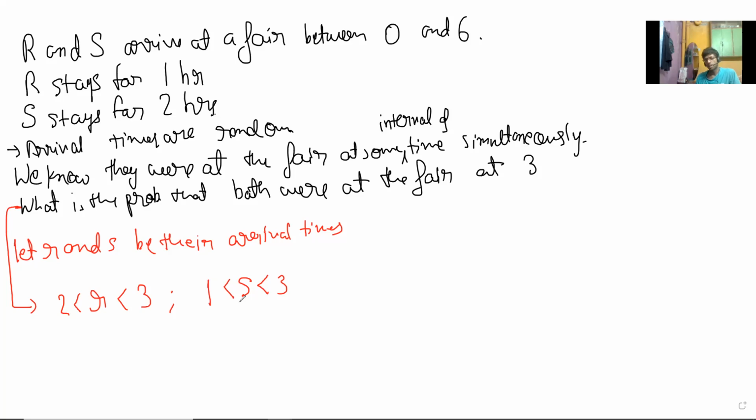But there is an extra condition. These conditions are not incorrect, but they will not work. They are not all the conditions, right? If we forget about this thing, then this will work.